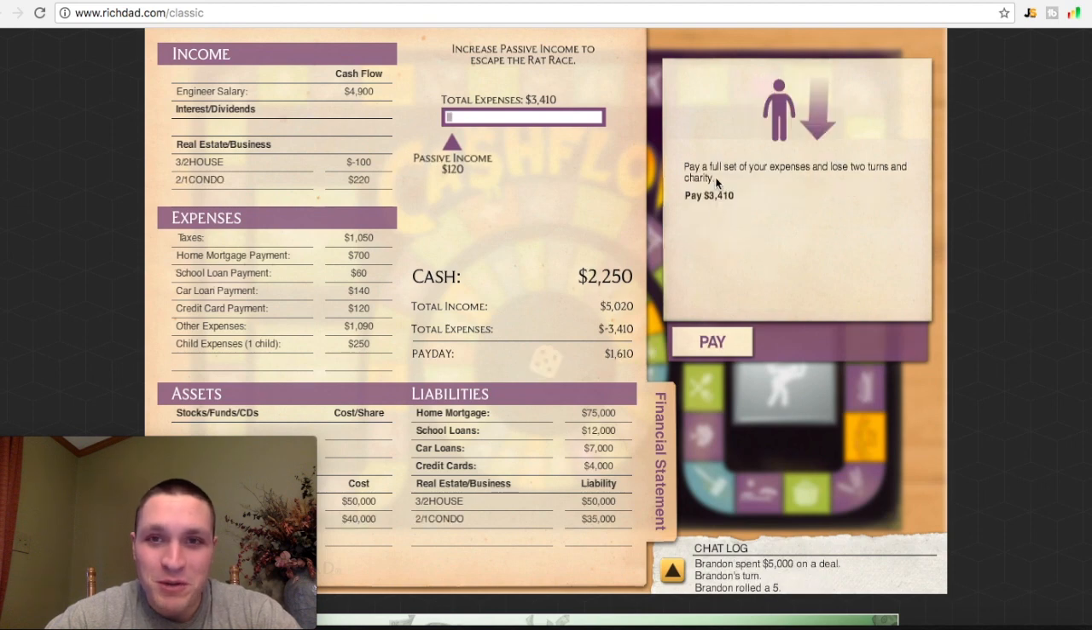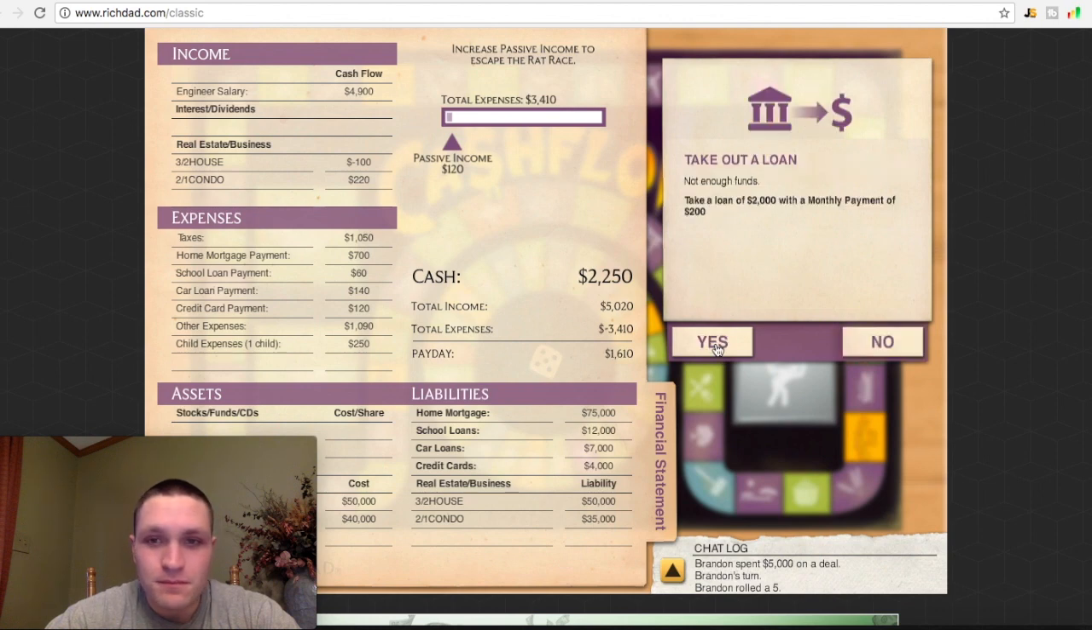Alright, well, I got hit with another one. Pay a full set of your expenses and lose 2 turns, and charity. Pay $34.10. And I don't have enough funds to pay this with my current cash because I just bought that house with a $5,000 down payment. So I got to take out a loan, a $2,000 loan for a monthly payment of $200. It's not looking good right now, but hopefully that house can pay off.